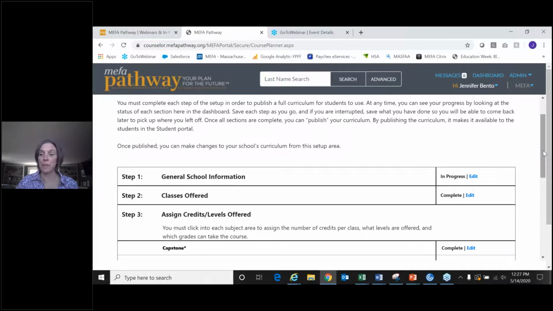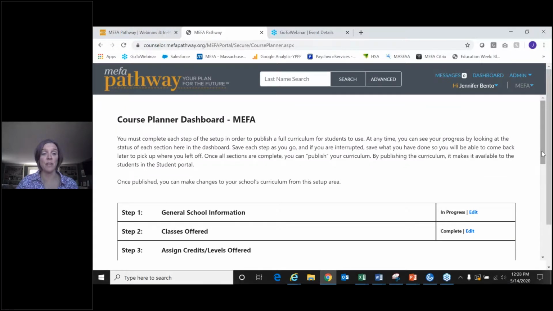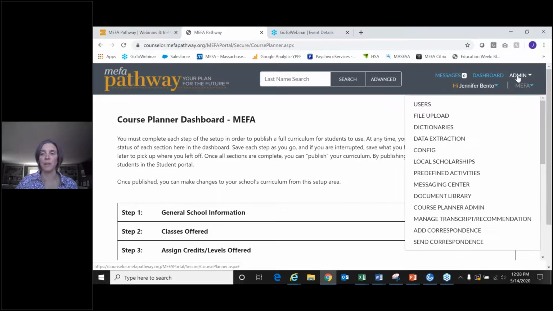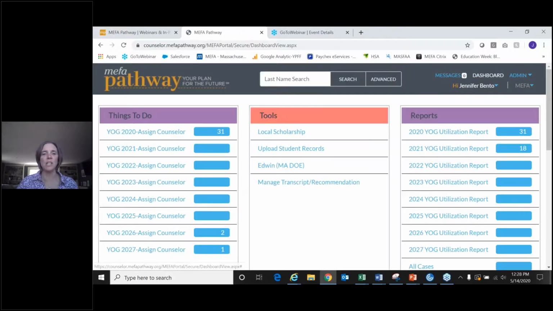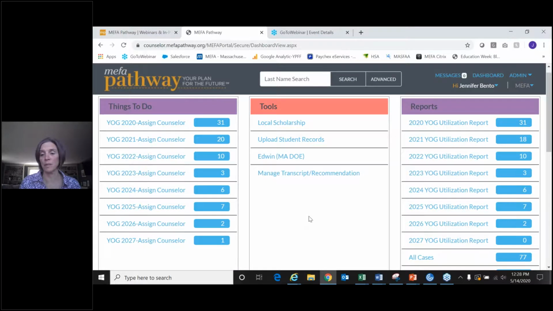So this is a whole other webinar, but I just show you that you get to the course planner dashboard right from the admin tab here. And yep, the transcript page. So a handful of these pages within the admin tab you also can get to straight from the dashboard. So you try to make it easy to get you to some of the pages that are used regularly right from the dashboard.